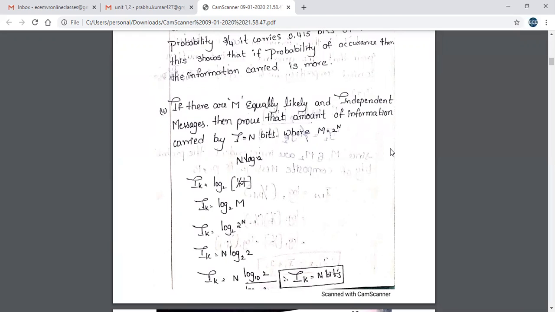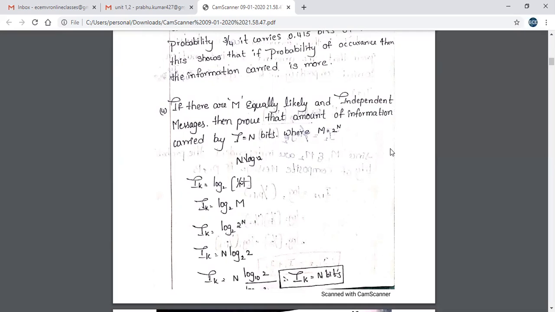So here in the question, it is given that if there are m equally likely messages, m equally likely means the probability of getting each message is 1 by m. That is log to 1 by m is the probability. So Ik is equal to log to 1 by m, that is equal to log to m. Note that where m is equal to 2 power n, we have to substitute m is equal to 2 power n.